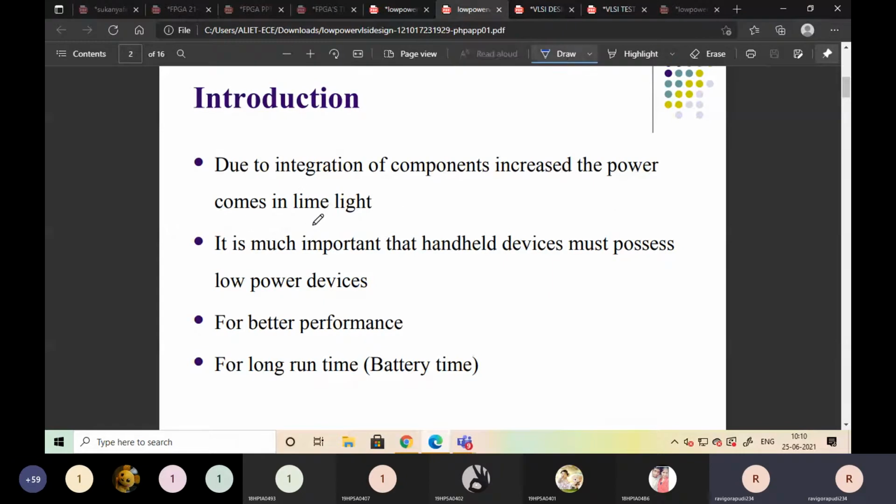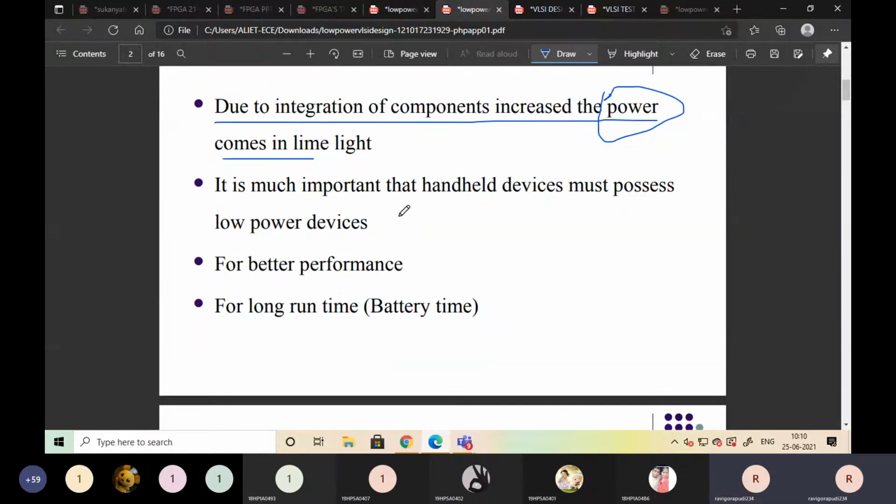the power comes to a limit. VLSI is nothing but very large scale integration. We are integrating a number of components, that is, millions of transistors on a single silicon wafer. Because of that, we need more power. Always applying more power is not possible. That is why we have to reduce the power.